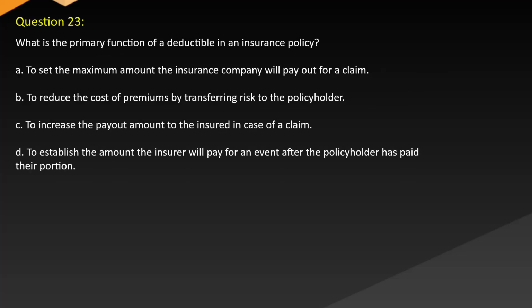Question 23. What is the primary function of a deductible in an insurance policy? A. To set the maximum amount the insurance company will pay out for a claim. B. To reduce the cost of premiums by transferring risk to the policyholder. C. To increase the payout amount to the insured in case of a claim. D. To establish the amount the insurer will pay for an event after the policyholder has paid their portion.